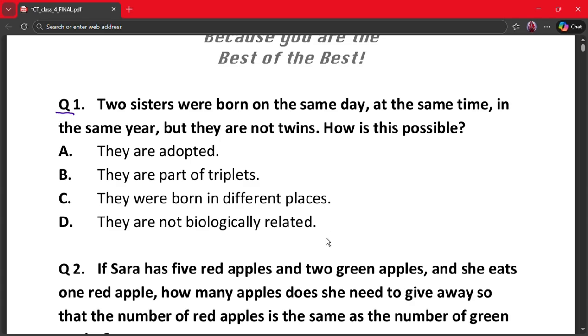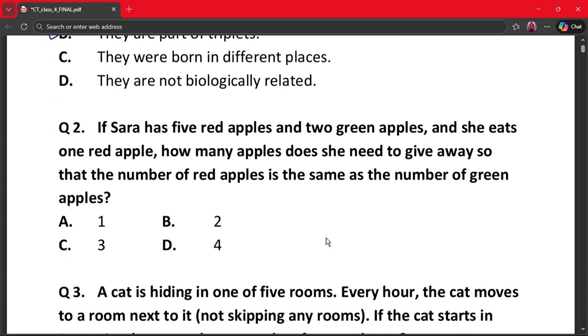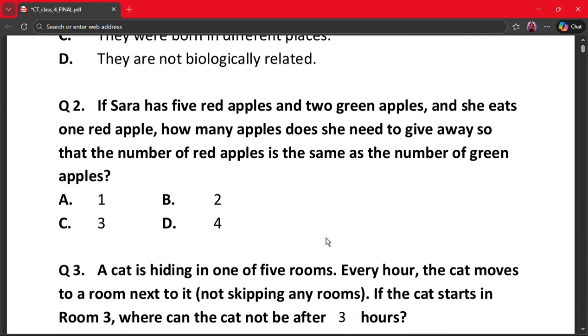Here the correct answer is option B. They are part of triplets. Why? Because if two sisters are born at the same time and same day, they must be siblings. They are not twins, so there must be more than two children. This situation happens in the case of triplets. Hence they are part of triplets. Our next question is question number 2.